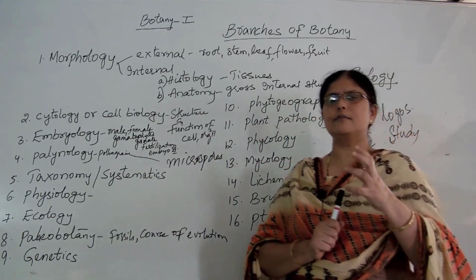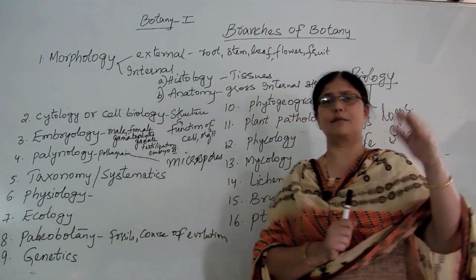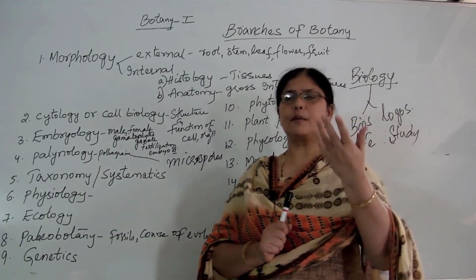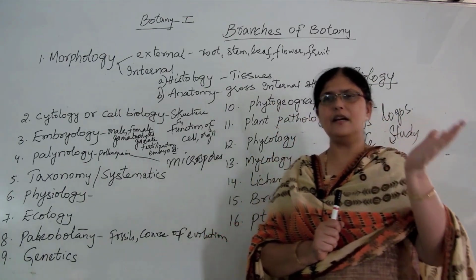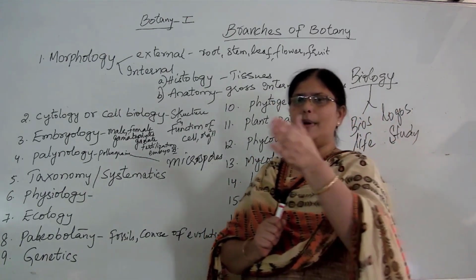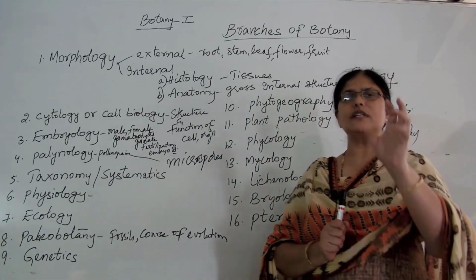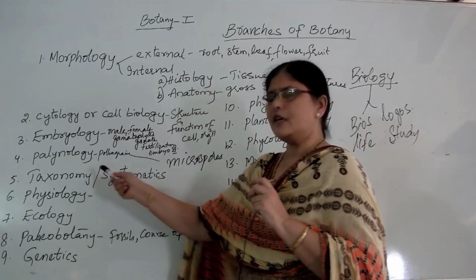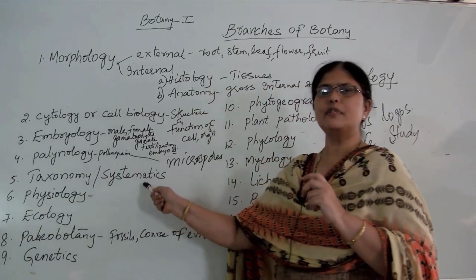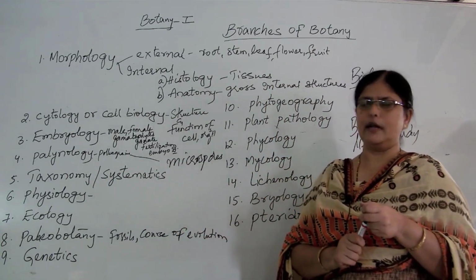So these organisms are supposed to be identified, they are supposed to be given a name, and they are further supposed to be classified. So identification, classification, nomenclature of all the living organisms present upon the universe constitute the study of taxonomy, which in the present times is also called systematic botany.